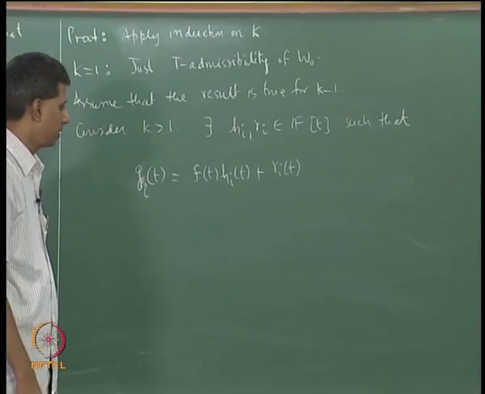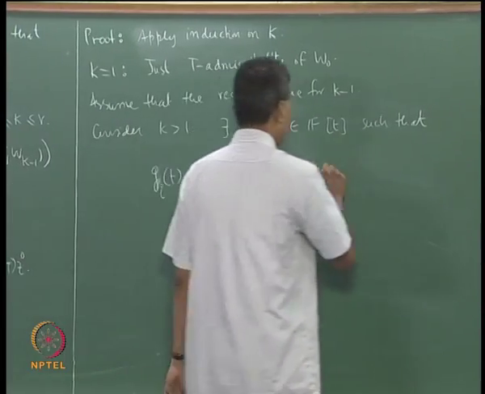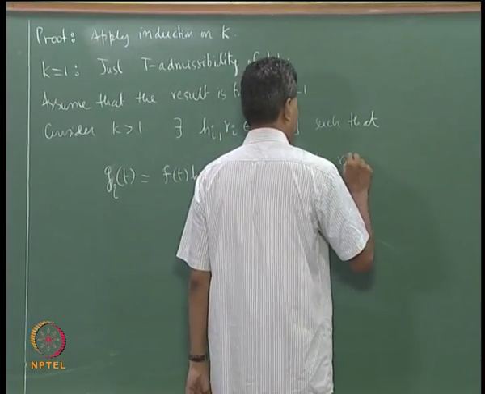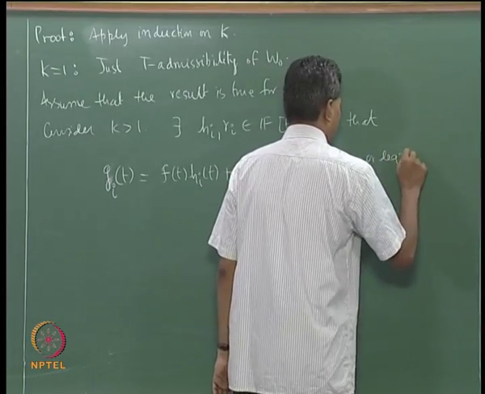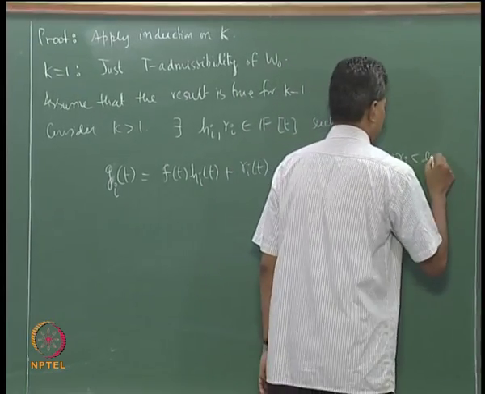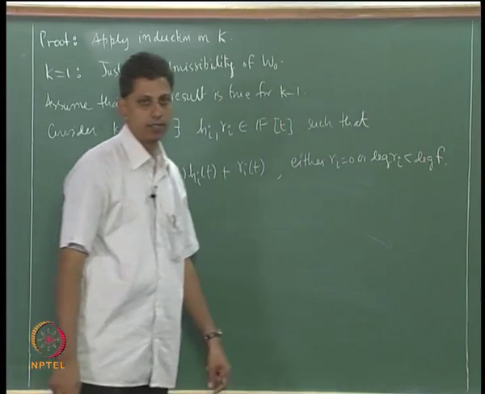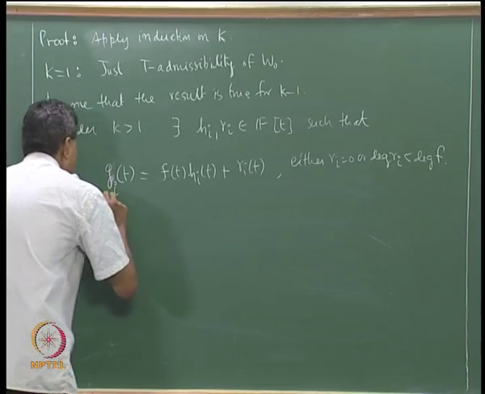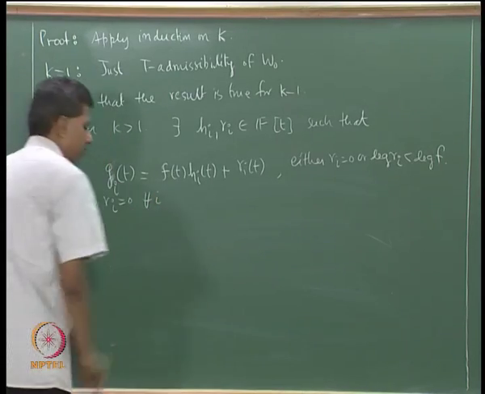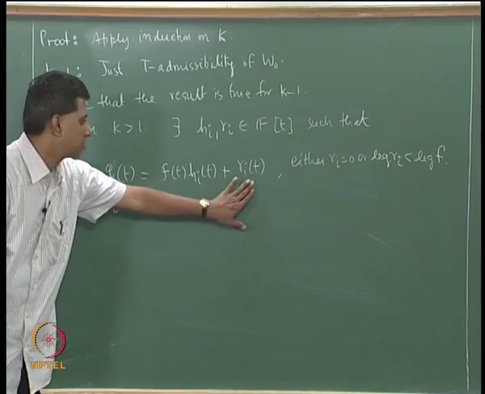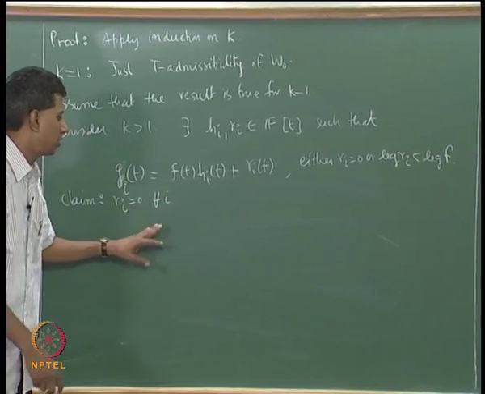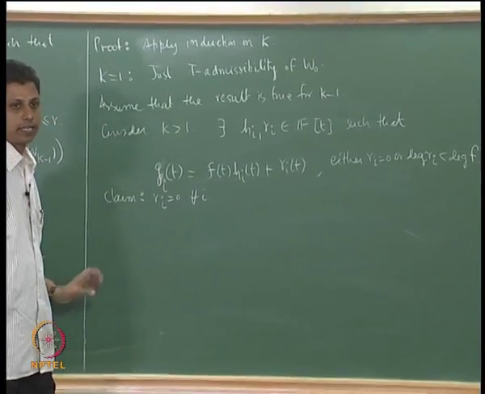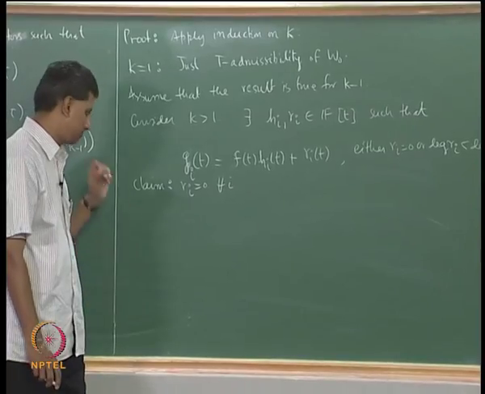for every i, where the r_i's are polynomials that satisfy either r_i is equal to 0 or degree r_i is strictly less than degree f. This is by the division algorithm. The claim is that r_i equals 0 for all i. Claim is r_i, the remainder, is 0 for all i. If we have proved this claim, it would then follow that f divides g_i. That is what we want to show. The second part follows from admissibility.